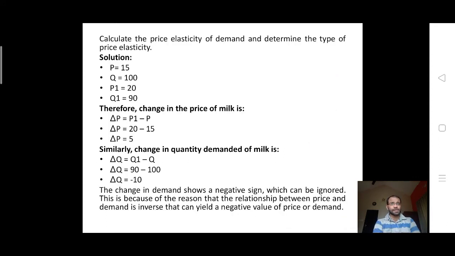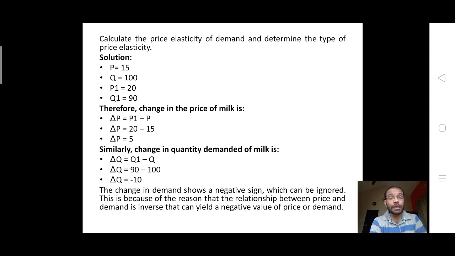So, when you calculate the price elasticity of demand here, as per the question given, P is 15, Q is 100, and the second price, when it increases to 20, the quantity falls to 90. So Q is the original quantity, P is the original price, P1 is the new price, and Q1 is the new quantity. So as per the formula, what is the formula? We know ΔQ by ΔP, into P by Q.